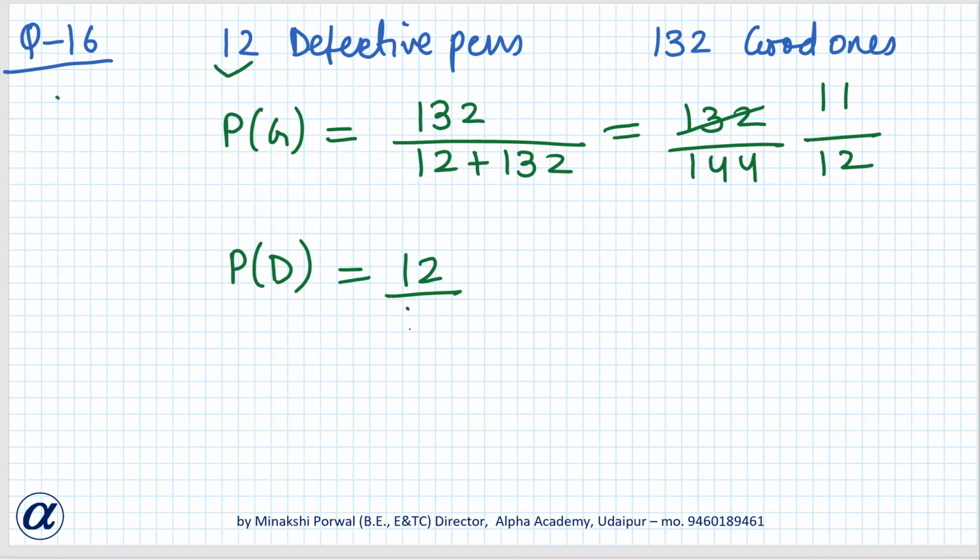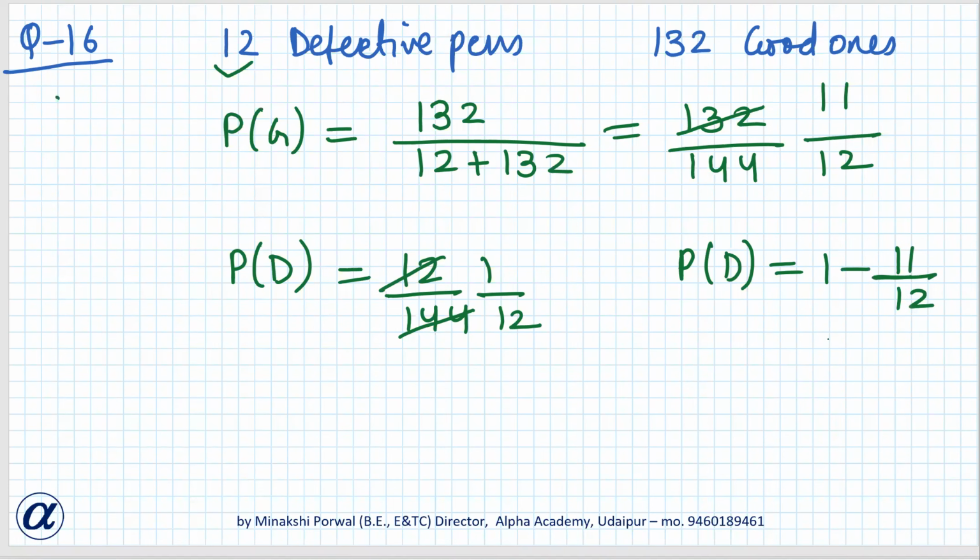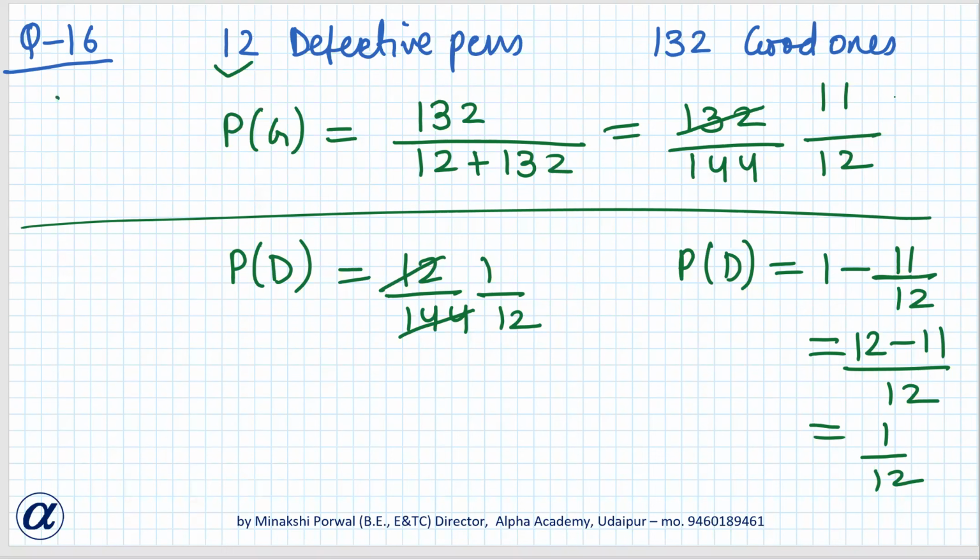Okay, good. So it would be 12/144, so 1/12. That is one way; the other way could be found. The probability of a defective one is 1 minus the probability of a good one. This will also give us the same. Though this is not asked in the question, you should know how to calculate the other one also. Okay. Now, next question.